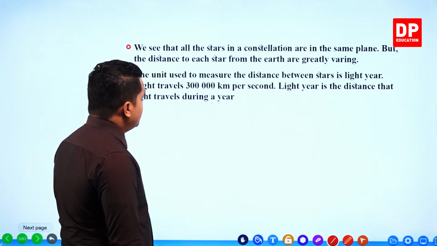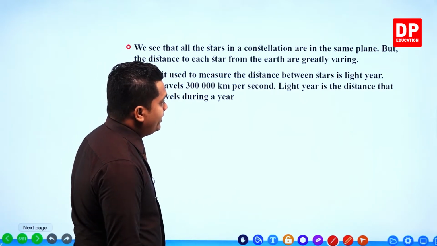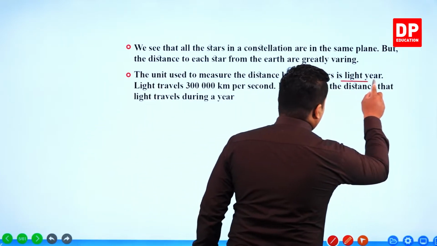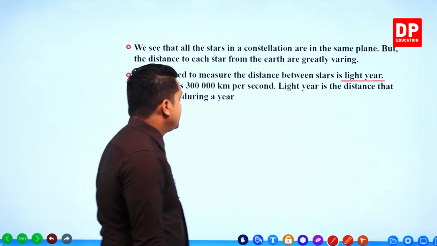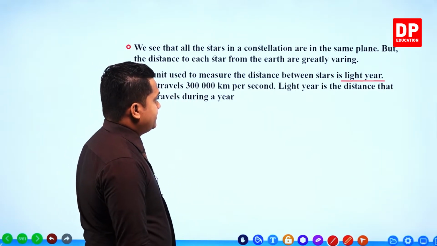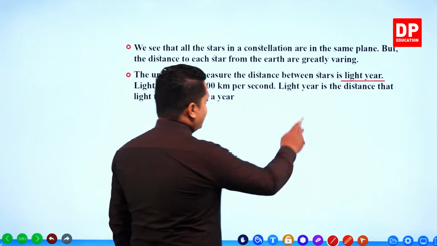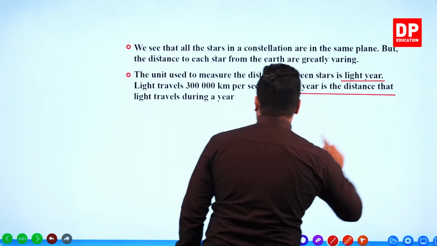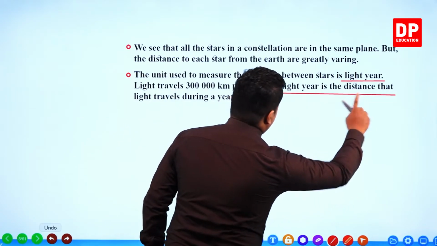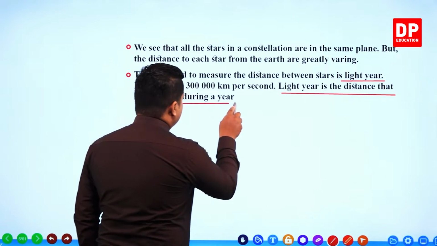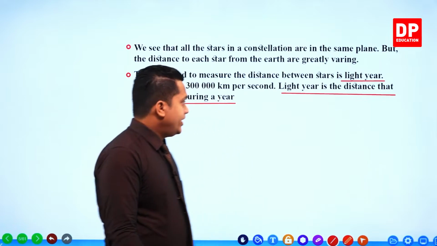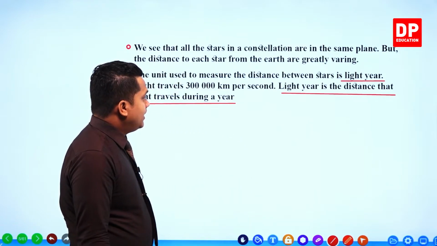The unit used to measure the distance between stars is the light year. Light travels 300,000 kilometers per second. A light year is the distance that light travels during a year.